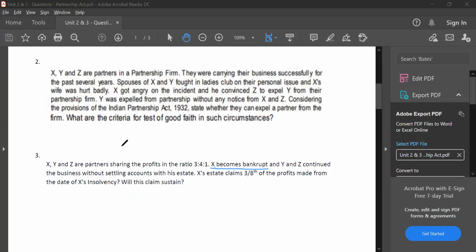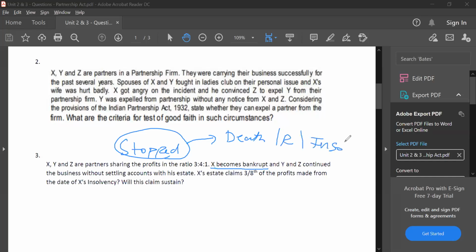Meaning what? He has stopped being a partner, that is, he's leaving the partnership firm. What are the ways in which you can leave the partnership firm? Death or retirement or insolvency, correct? So insolvency is one mode of exiting the partnership firm. Therefore, since he's exiting, we have to give him the share. Yeah, correct.